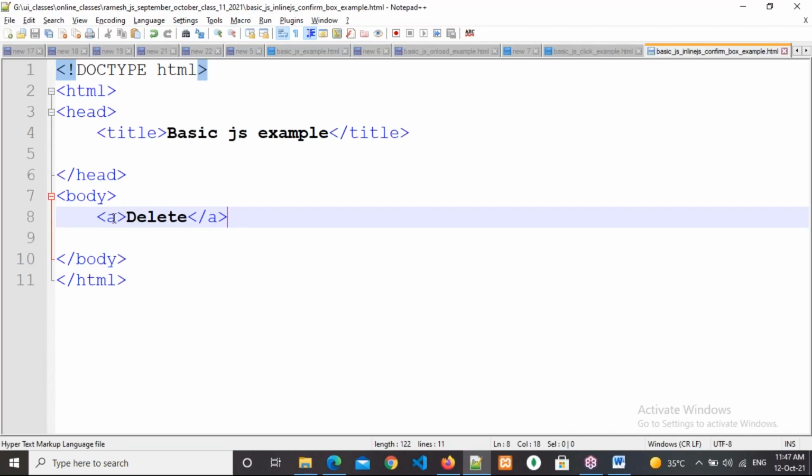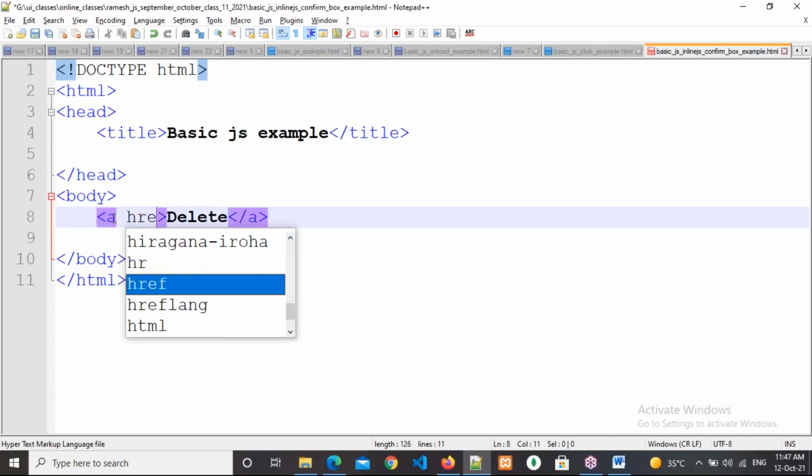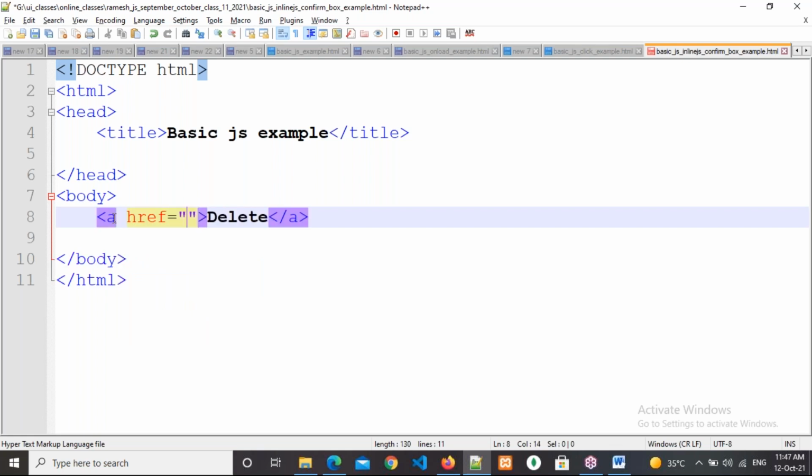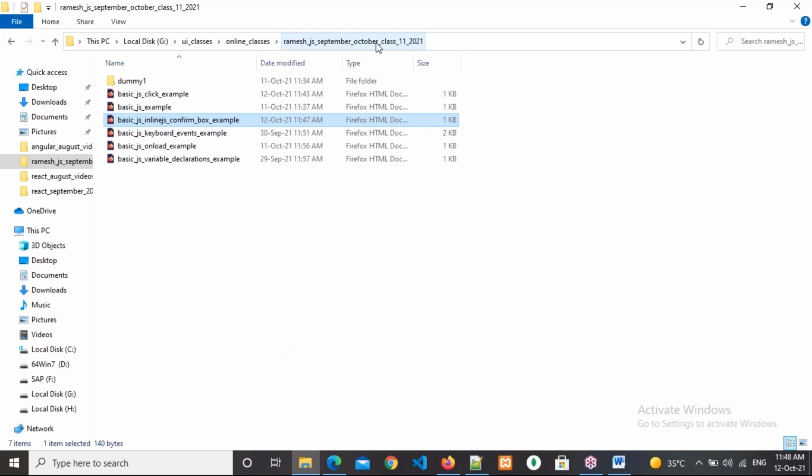So what do I need to do? To navigate, we need to write the reference. The page I'm writing here is delete.php. Now respond everybody: do we have delete.php in our application? We have to check. This is our application, the JS September October class. Do we have a delete.php here? Respond please.